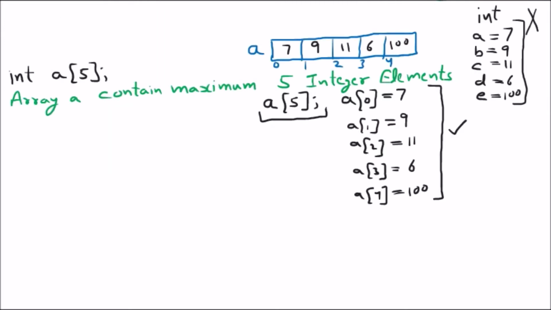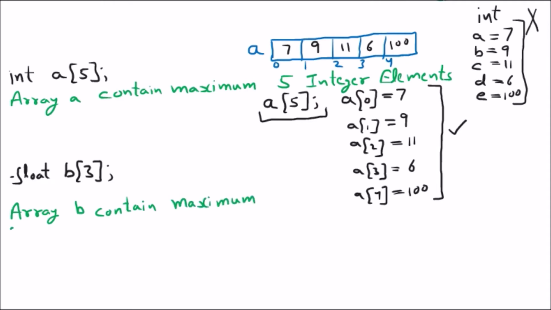Now we are taking the next example. Let us suppose that we are saying float b[3]. Now how are we going to read that? We will say that array b contains maximum 3 real elements. Real means float. So float elements or real elements are both the same.